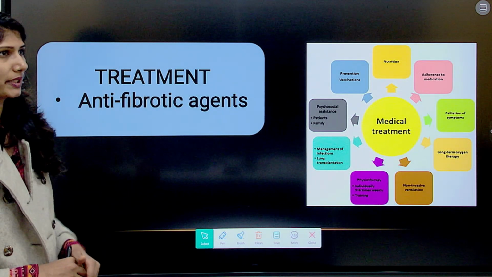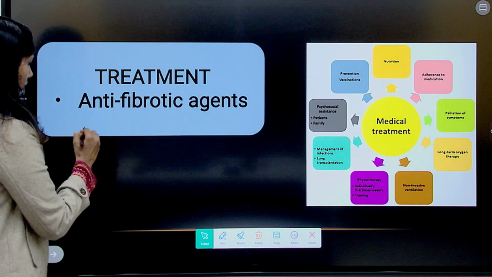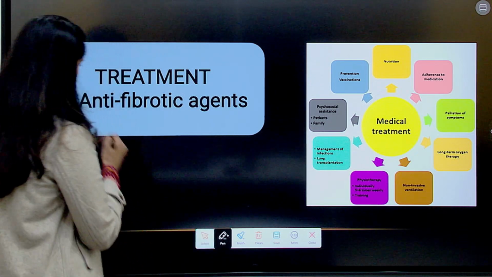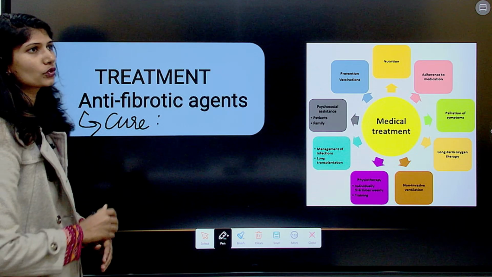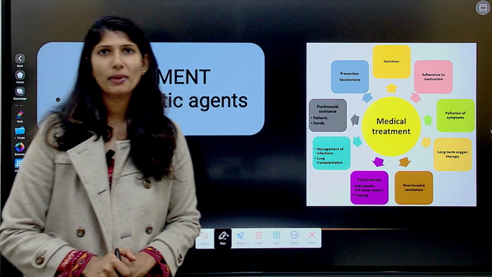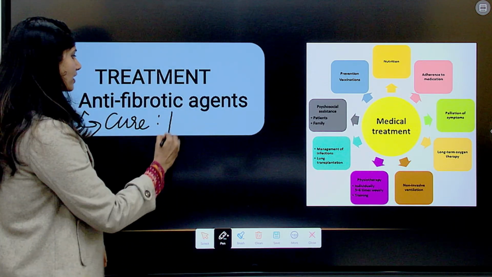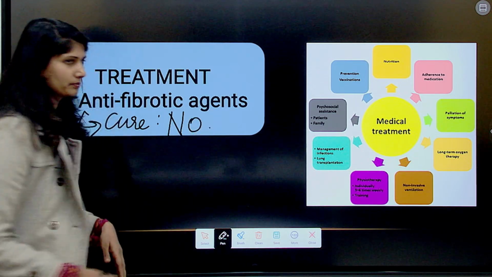What is the treatment, or is there any cure? Is there any cure present? The answer is, for treating idiopathic pulmonary fibrosis, there is no cure yet.